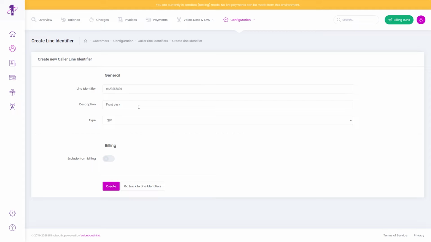Description is an optional field which allows you to add a useful description for this CLI. For example, front desk. Type allows you to specify the type of CLI that this is. Lastly, you have the option of checking Exclude from Billing. If this field is checked, CDR and service file line items can still be matched to this CLI, but any charges associated to this CLI will not be invoiced to the customer. Once you're happy with the values you've entered, click the Create button to assign the Caller Line Identifier to the customer.